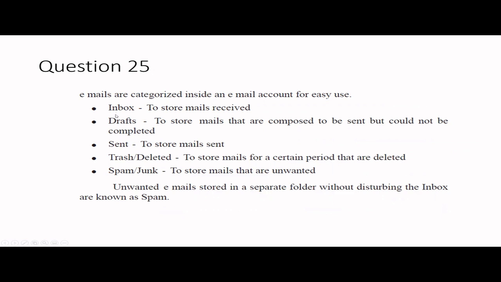Based on rules, you can even categorize the inbox, so if you get some mails from some party, you can categorize them in a separate folder. Draft means you have started composing the email but still haven't completed or sent it.